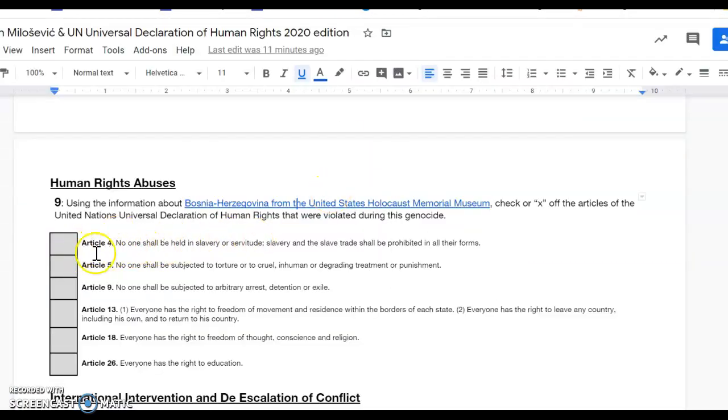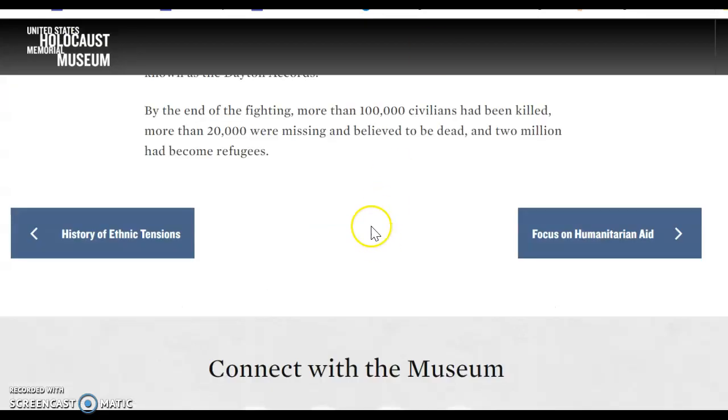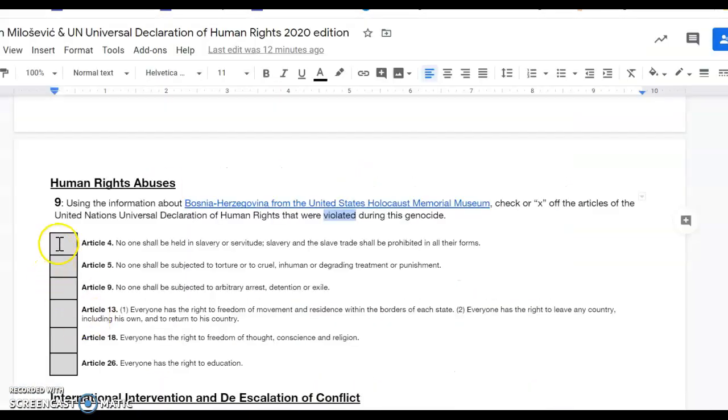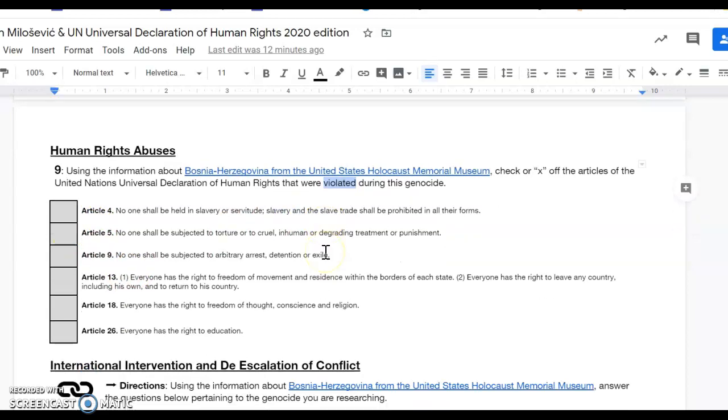Whichever article here that you see being violated, so again, a keyword is being violated. So, for example, Article 4, no one shall be held in slavery or servitude, slavery and the slave trade shall be prohibited in all their forms. If you see someone being forced to be a slave in this section, well, then you simply just put an X in the box here, and you'll do that for each of the articles.